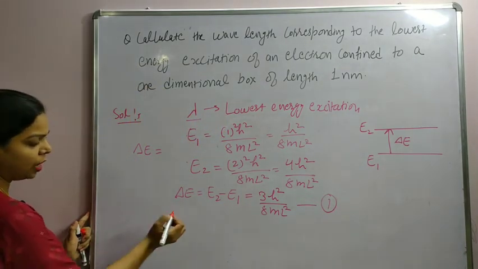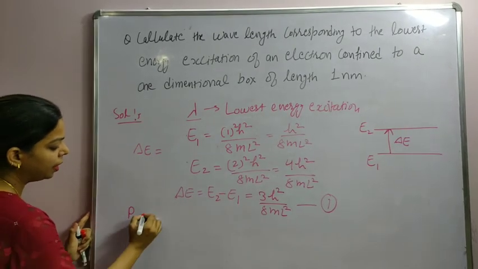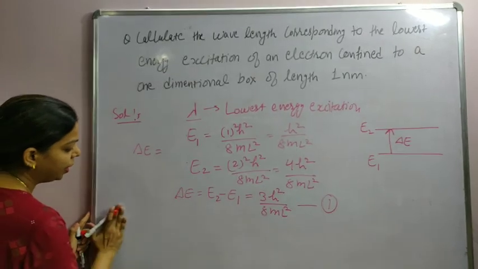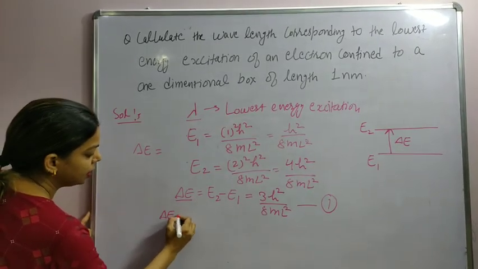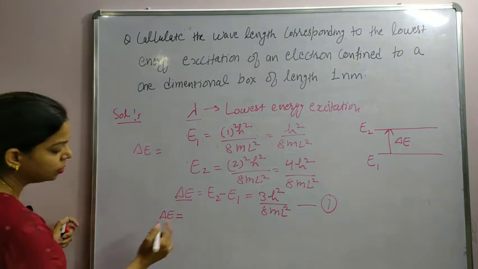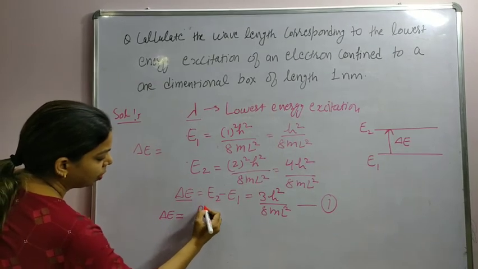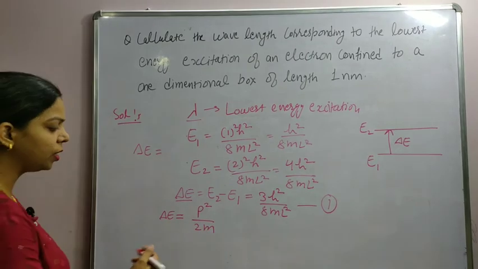Now we also have one relation between momentum and energy. We can write this energy delta E as p square by 2m, right?